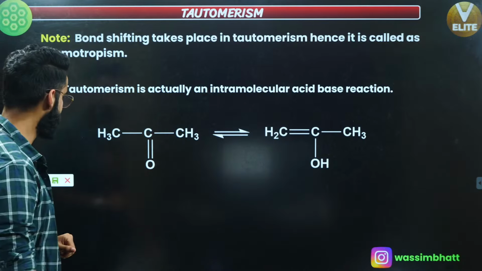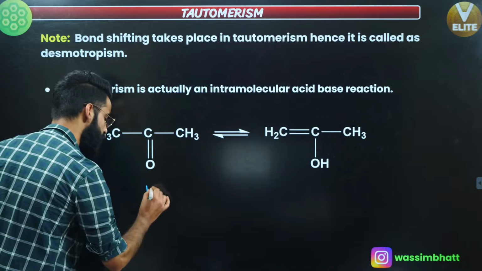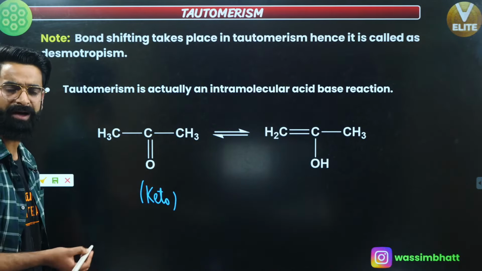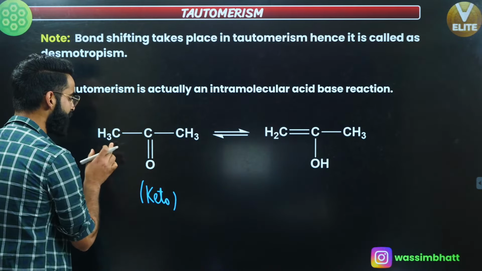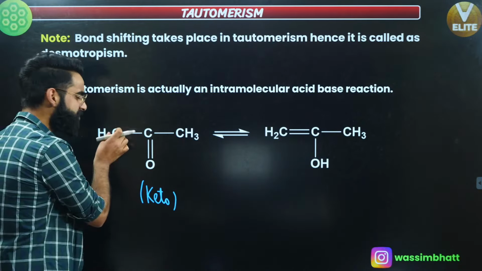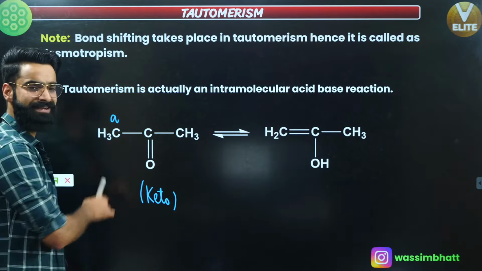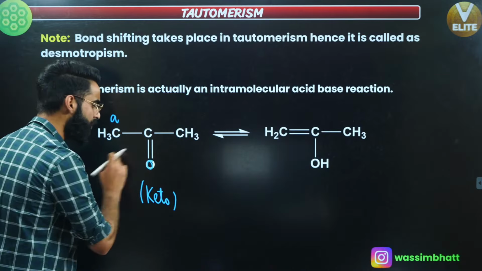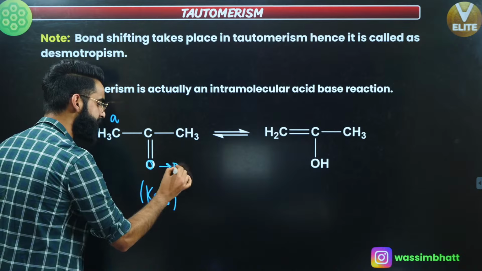How come? Understand. See guys, this is the keto form which I've taken over here. Now what is going to happen in this keto form? Due to tautomerism, can I say one of the bonds between carbon and hydrogen will break and this carbon is going to release H positive as such? So this carbon is donating H positive. Can I say this carbon is acting like the acid? It's donating H positive. And that H positive is gained by this oxygen, if you remember. So if this oxygen gains H positive, it's going to act like the base.